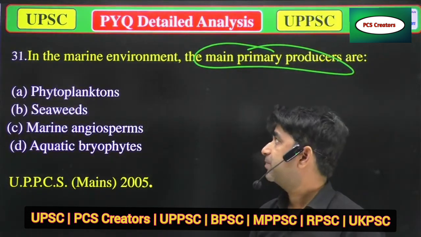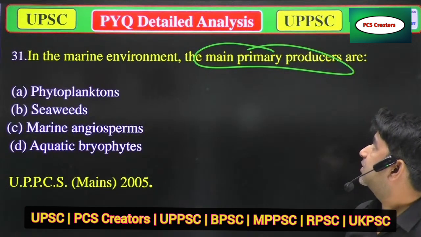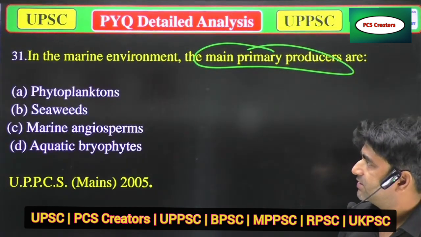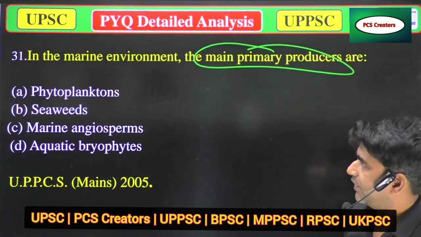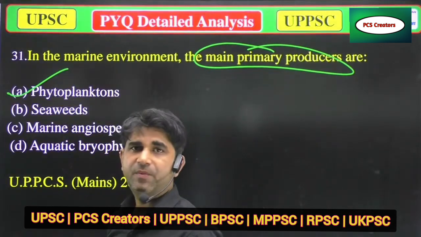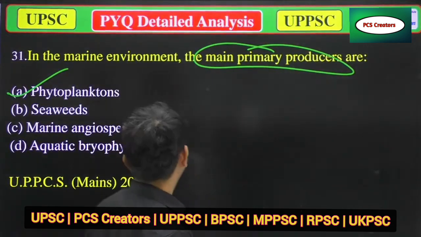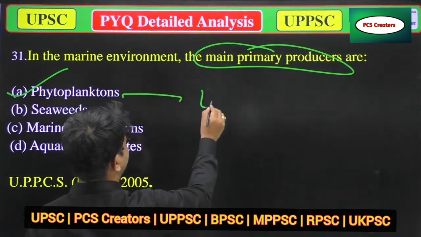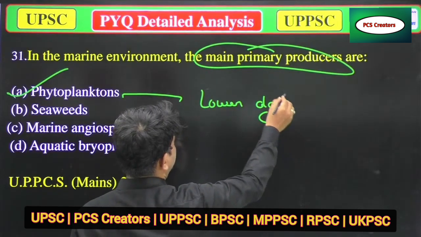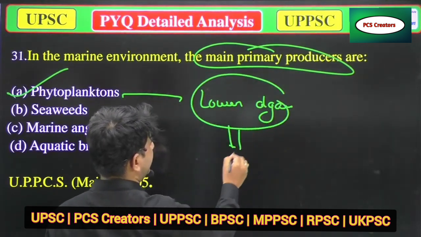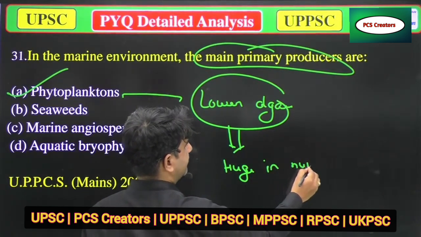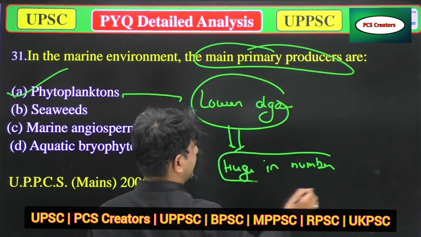In that question, in the marine environment, the main primary producers are A, phytoplanktons, B, seaweeds, C, marine angiosperm, and D, aquatic bryophytes. So the correct answer is phytoplanktons, because phytoplanktons are lower algae which are huge in number.